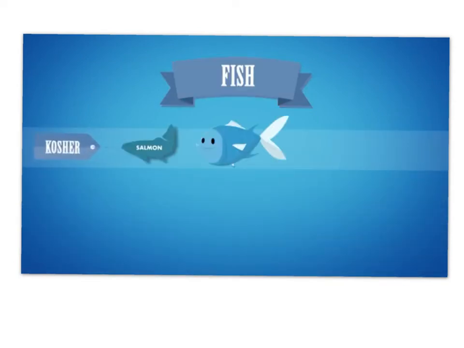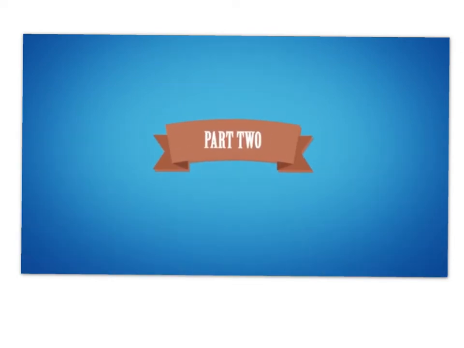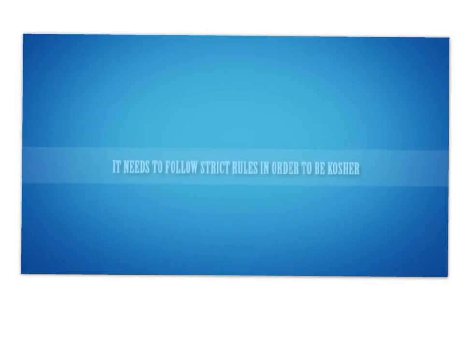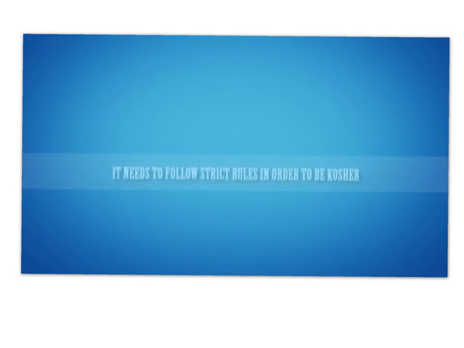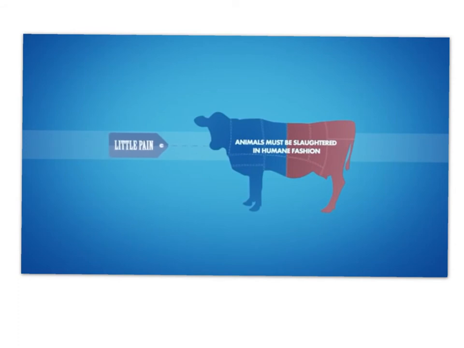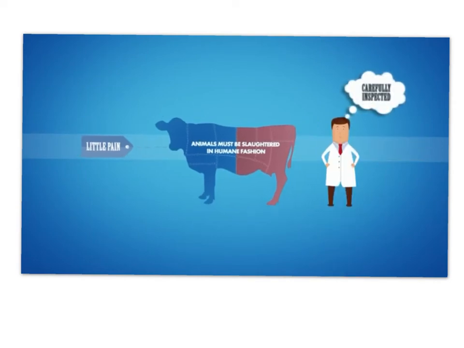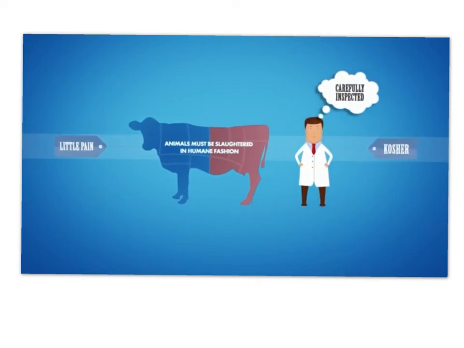Fish need to have both fins and scales to be kosher. Scavenger fish are not kosher. Next part is the preparation of the food. It needs to follow strict rules in order to be kosher. Animals must be slaughtered so that there is as little pain as possible. Also, only healthy animals are kosher. Animals are carefully inspected, and if they don't meet strict requirements, they are not kosher.